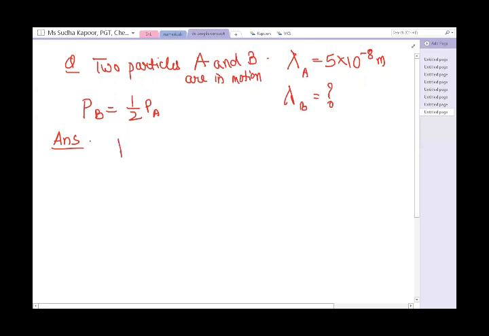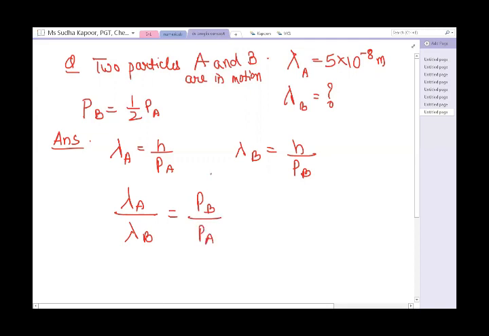So using again the de Broglie concept, lambda A is equal to h upon momentum of A, and lambda B is equal to h upon momentum of B. If we solve both the equations, lambda A upon lambda B is equal to PB upon PA. H and H are going to be cancelled out. But we know that PB is equal to half of PA, so we substitute the value.